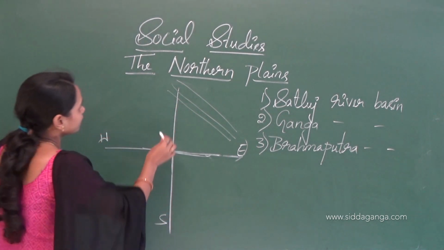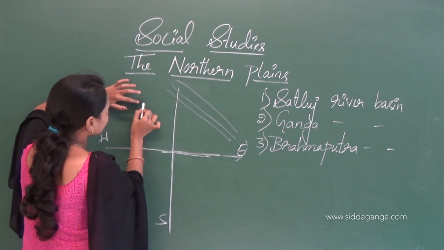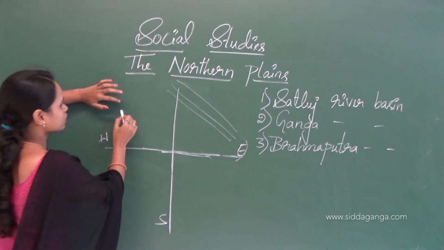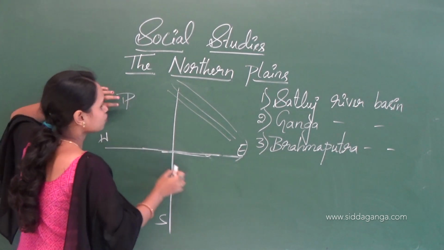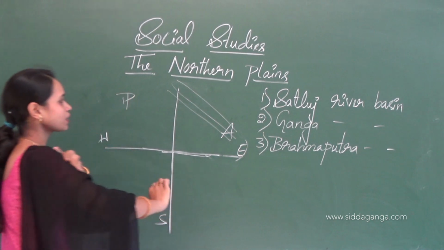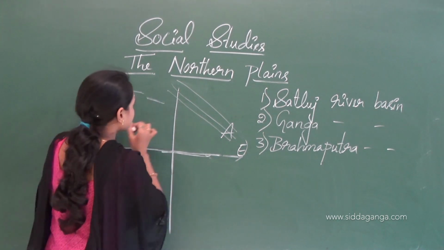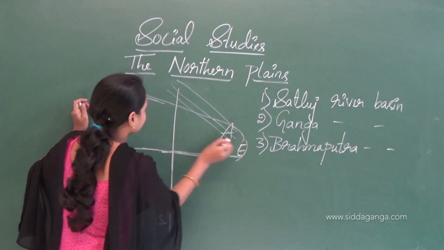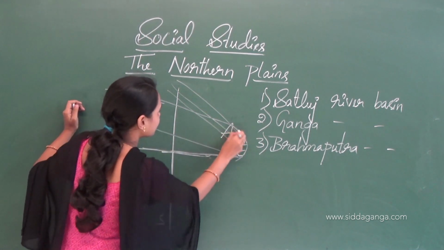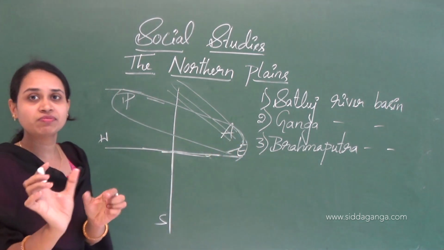Here also, the northern plains, from Punjab to Assam, are divided into three parts by these rivers.